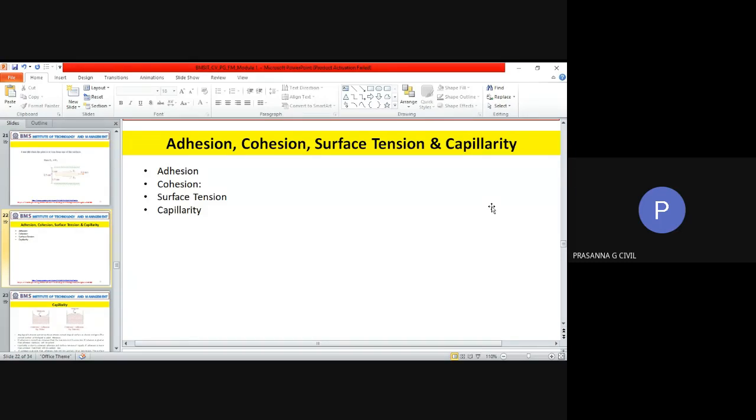Adhesive forces are the attractive forces between unlike molecules. I will give you an example for this and explain. So adhesive force is an attractive force between two unlike molecules. That's why we use the word adhesive. You are trying to paste them together, two different materials together, right? So the unlike molecules attract, and that force is adhesive force.